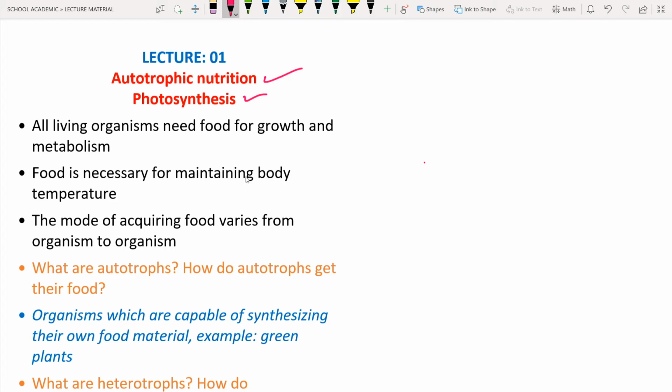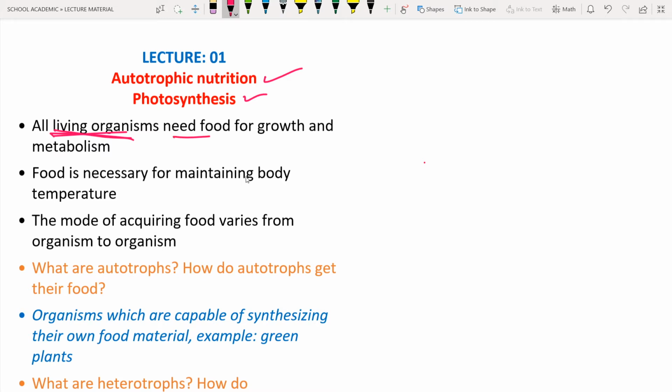The first is living organisms. What is meant by living organism? Any organism that has life, which is capable of respiration, reproduction, excretion and so on. If the organism is performing such kinds of functions, that is known as a living organism. Whatever living organisms there are, they are going to perform all these activities, and there is a need for food for growth and metabolism.